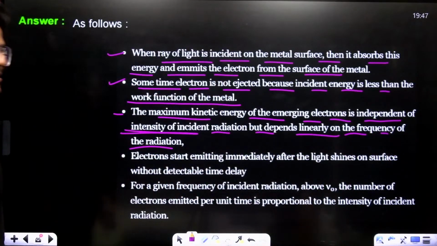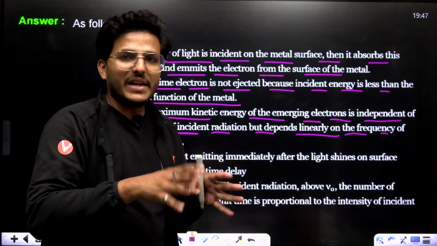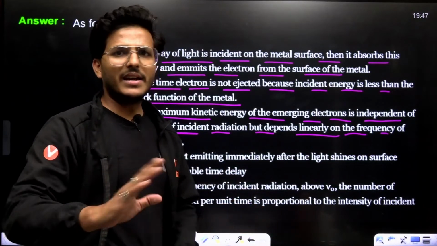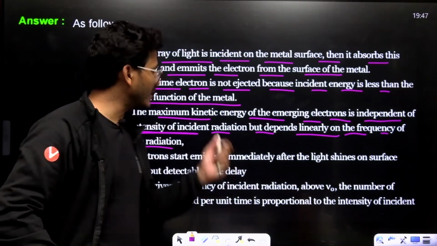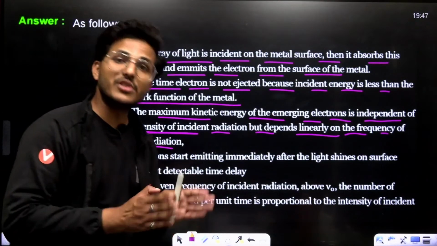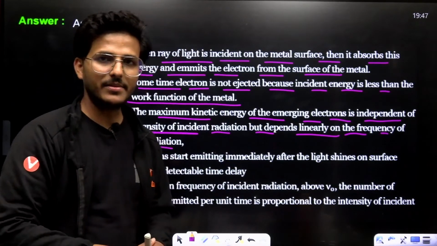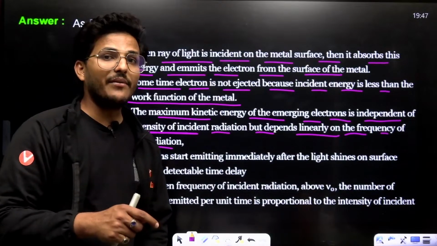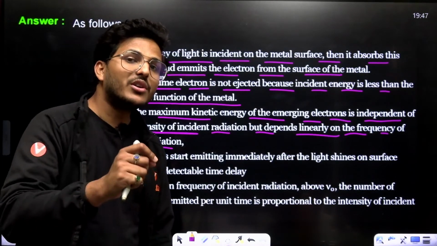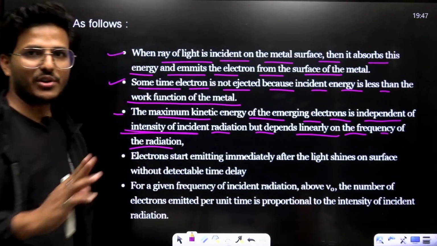frequency of the radiation. See, if you don't have sufficient frequency, but you have a lot of intensity, there will be no electron emission possible. Electron emission is possible after the threshold frequency only. All right? Intensity will not eject the electrons, and one photon ejects one electron.